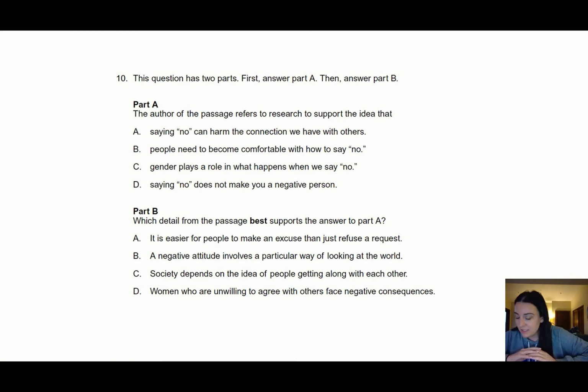So I immediately went back to the text and I tried to find all the places where they included some sort of reference to research. Well, if you look at paragraph 5, it says gender and age are also important factors that contribute to the difficulty of saying no. Research shows that women feel pressure to agree. Those who do not are viewed as violating gender stereotypes and are more likely to experience adverse consequences as a result. For example, one study showed that women who turned down requests in a work environment received poor performance reviews and are less likely to be promoted compared to their male colleagues. On the other hand, researchers have found that people become more comfortable with refusal as they get older because they feel more secure in their social and work environments.